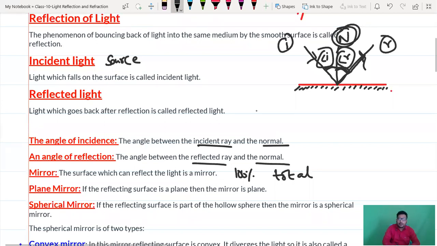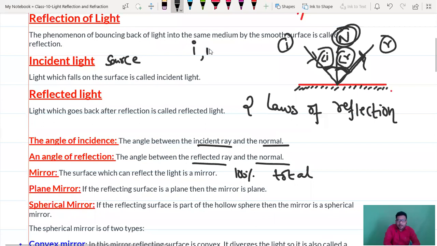Again we have the laws of reflection, if you remember. Yesterday we saw the two laws. What is the first law? The incident ray, normal ray, and reflected ray lie on the same plane.